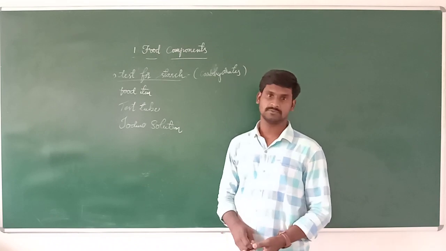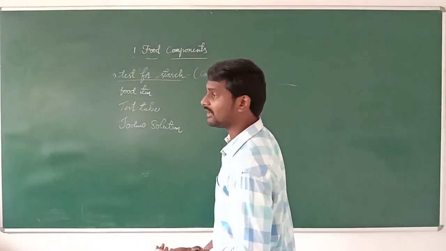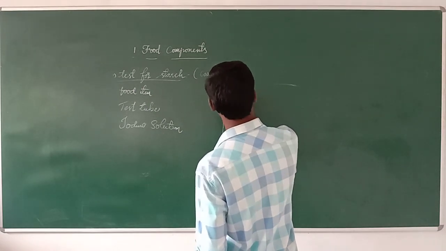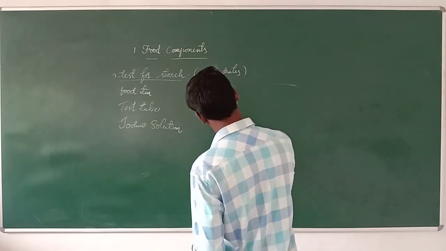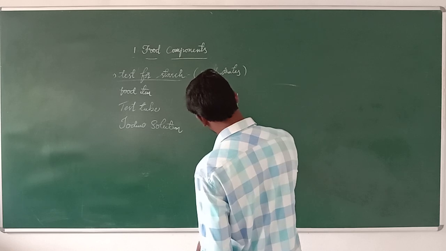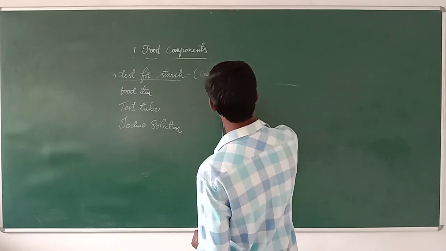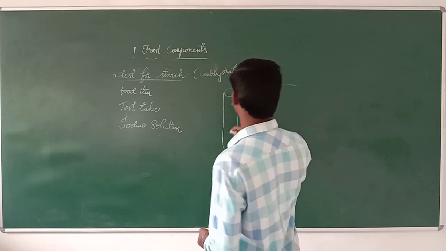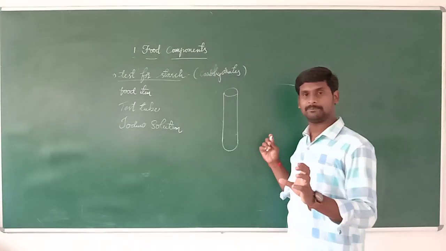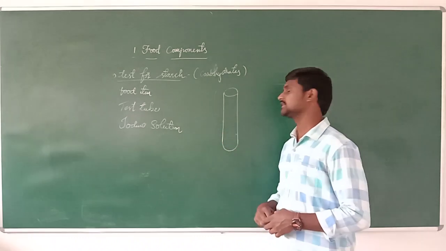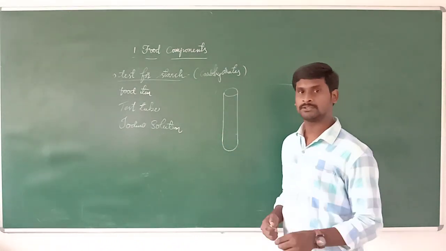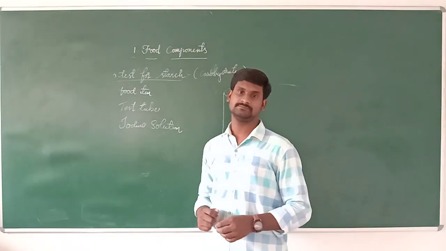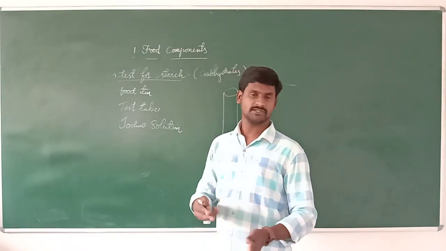How to do the test? Take one test tube. I think you have seen it in 6th class. This type of laboratory item is called a test tube. Now take one food item, whatever is selected, for example a biscuit or cake.